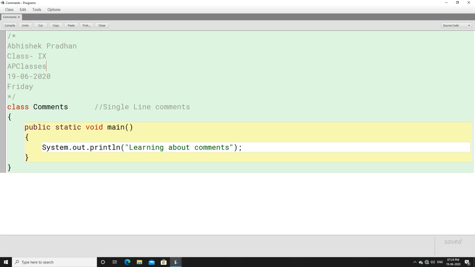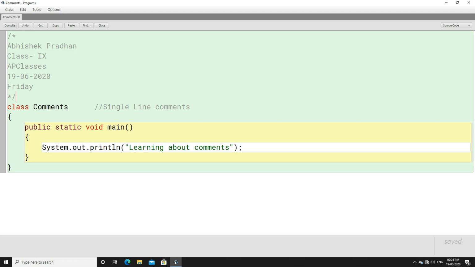So the third comment which we have is called a documentation comment or doc comment. What is a documentation comment? Basically, you will never be asked a question from documentation comments. I'm not going to discuss documentation comments in great detail. So what I'm going to do is show you how a documentation comment is represented in Java, how it is represented automatically and how you can represent it manually.